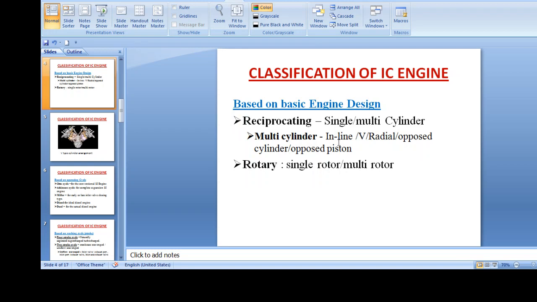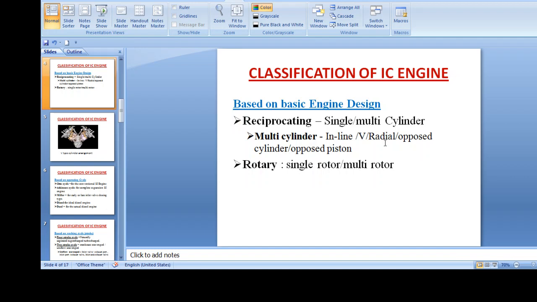Especially in aviation, an inline engine is a reciprocating engine with banks of cylinders, one behind another, rather than rows of cylinders. Next is the V engine. A V engine is a common internal combustion engine where all cylinders and pistons are aligned in a V shape. Next is the radial engine.